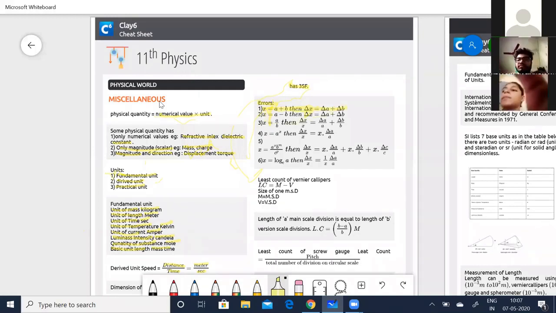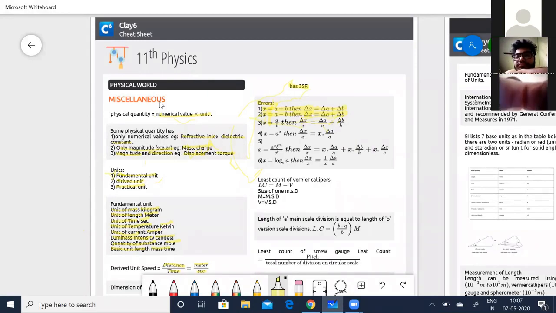Okay. And then in the same way, in the case of subtraction, x is equal to a minus b, then del x is equal to del a plus del b. Okay, del a plus del b. Even if it is subtraction, when it comes to errors, remember you have to add them up.